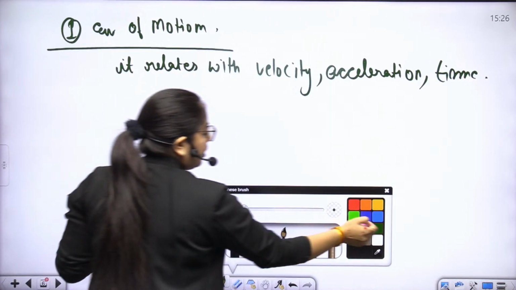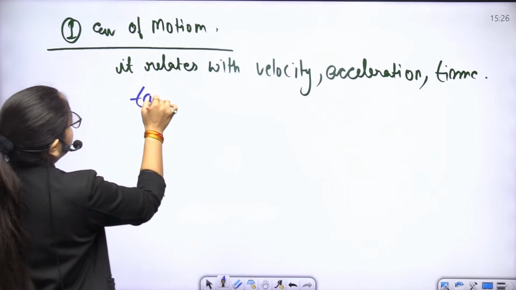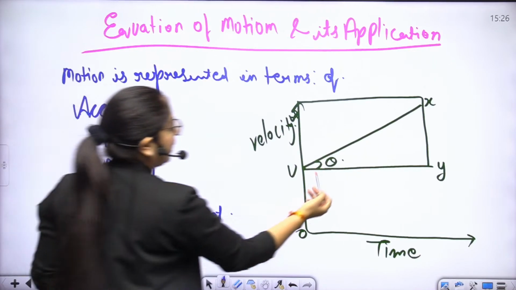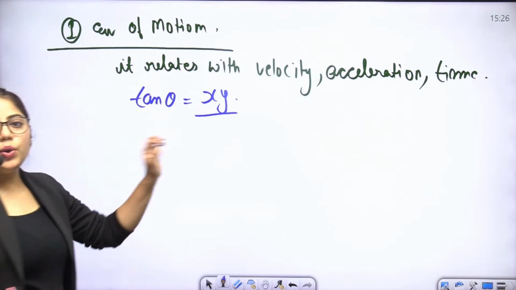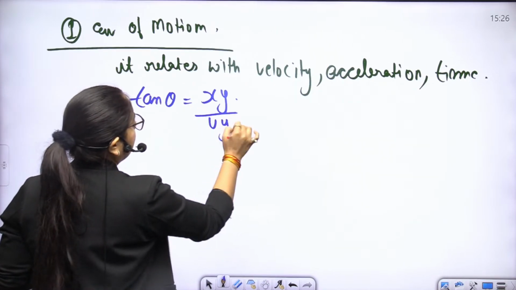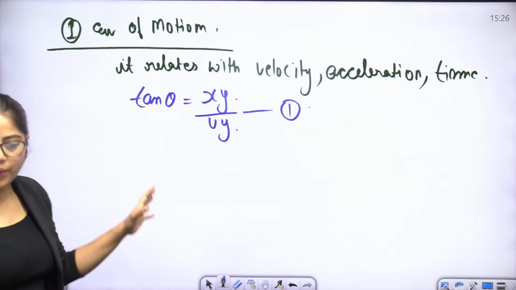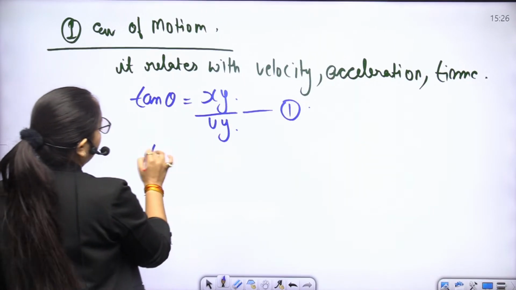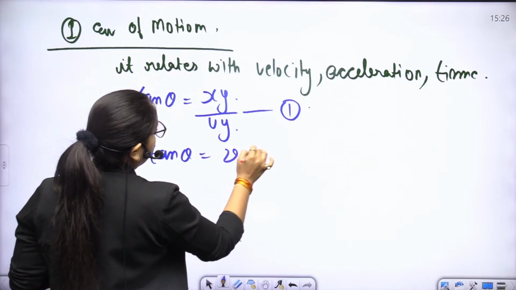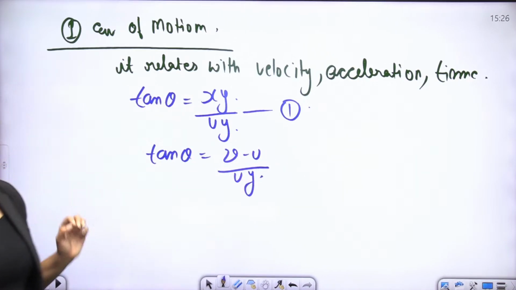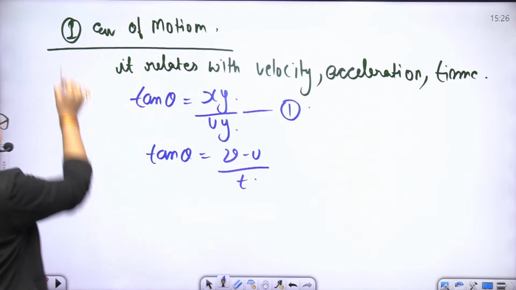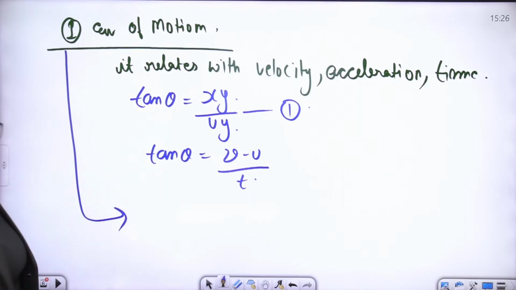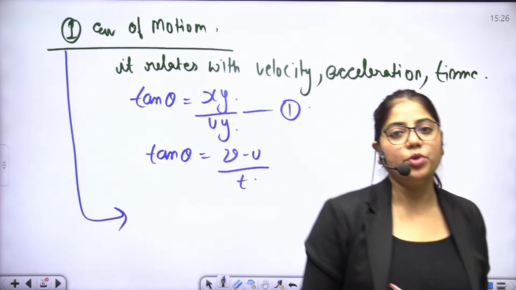Here tan theta, the angle made here theta, is equal to the perpendicular upon the base. From the graph, tan theta is equal to v minus u upon time. And here we got our first equation of motion. How?